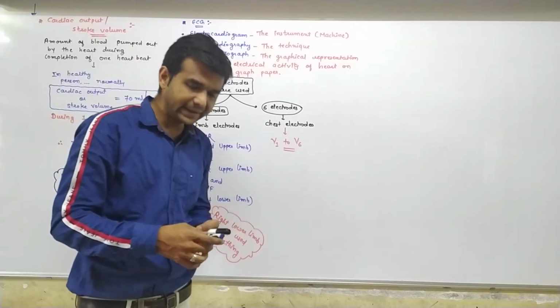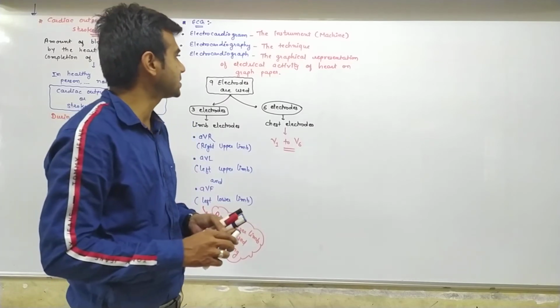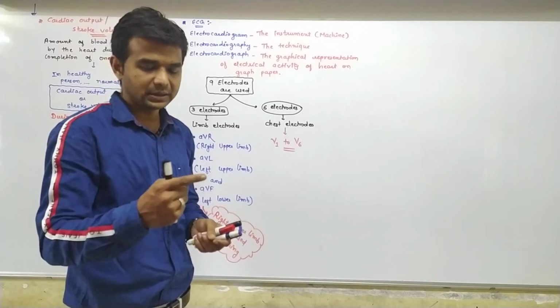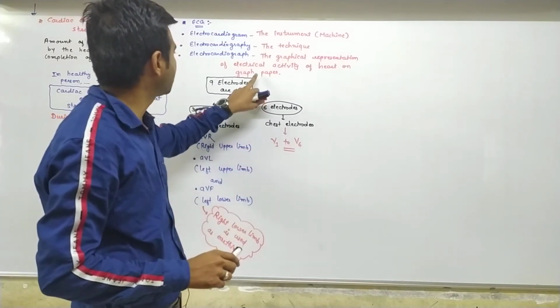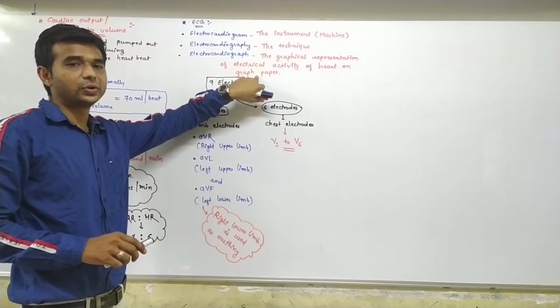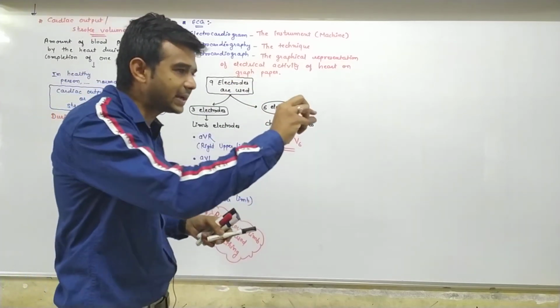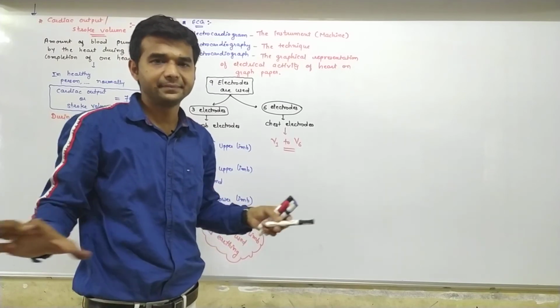When you apply the electrical supply to the machine, the graph comes on the graph paper. You know that if a straight line is there, the person is dead.